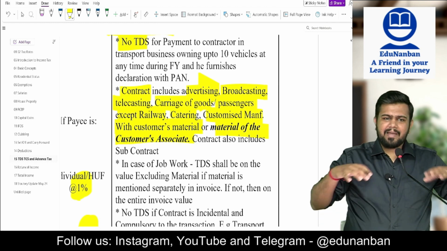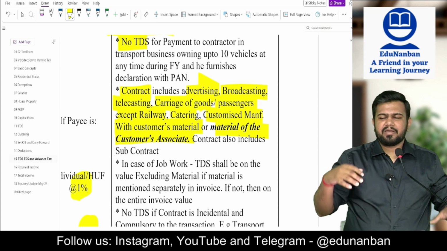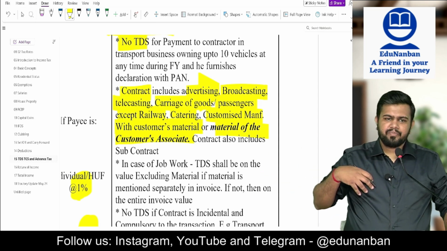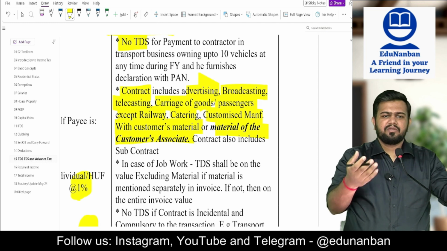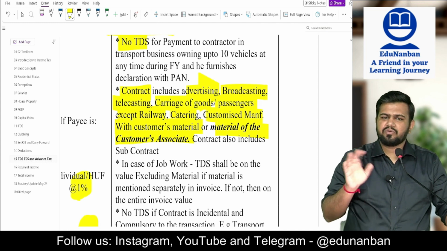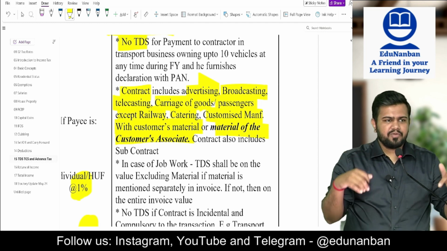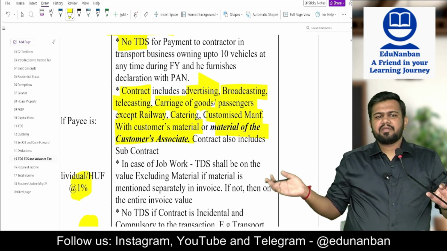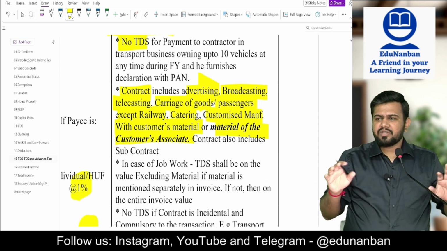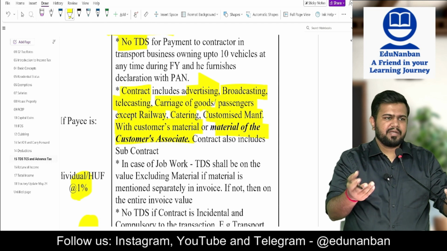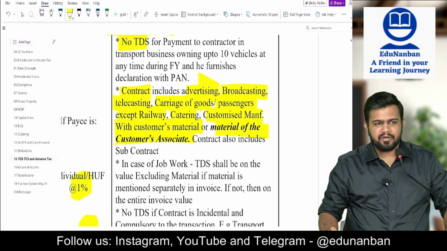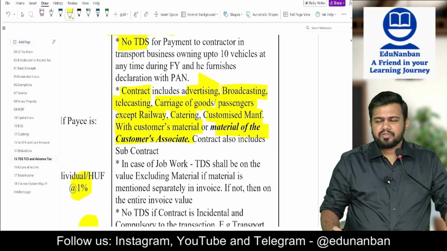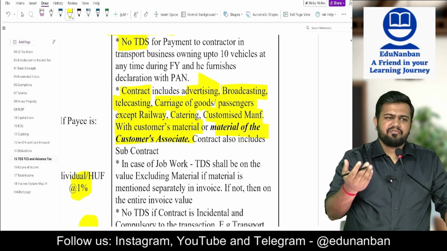It means I am only doing the service but the material I am getting from you. Sir, what if I buy my own material, do the process and sell you the product? Is it job work? Answer is no. Only if I get material from you, it is job work. If I am getting material on my own, then it is not job work, it is sales. So if I myself make jewelry and give you the jewelry, it is not job work. It is sale of jewelry.